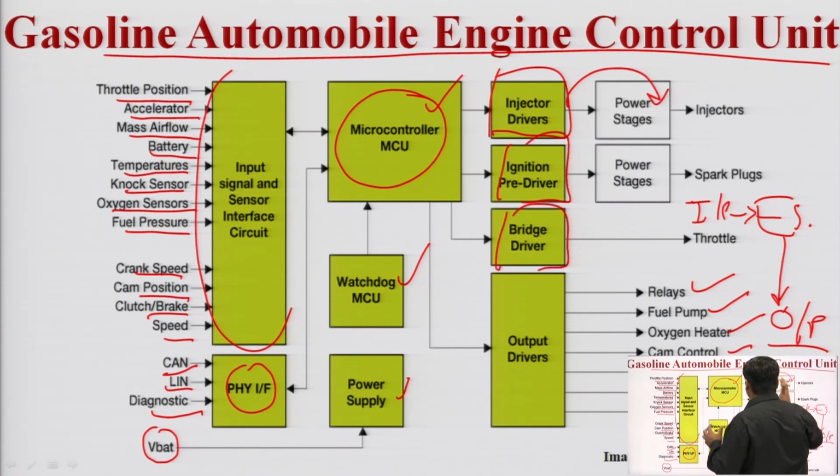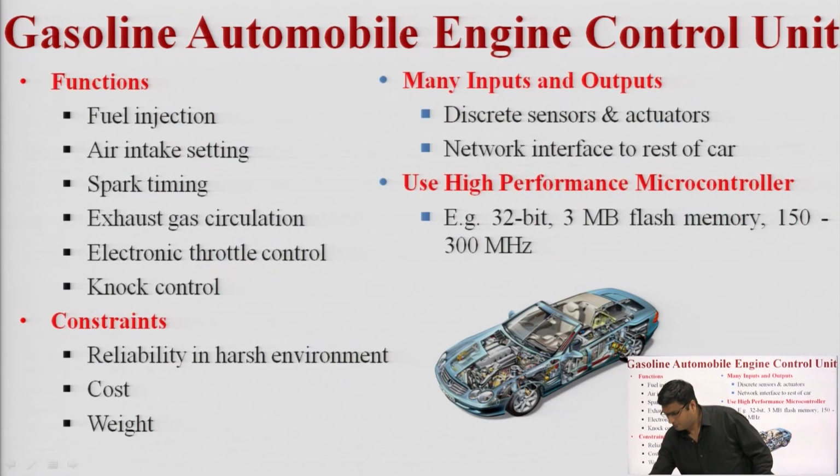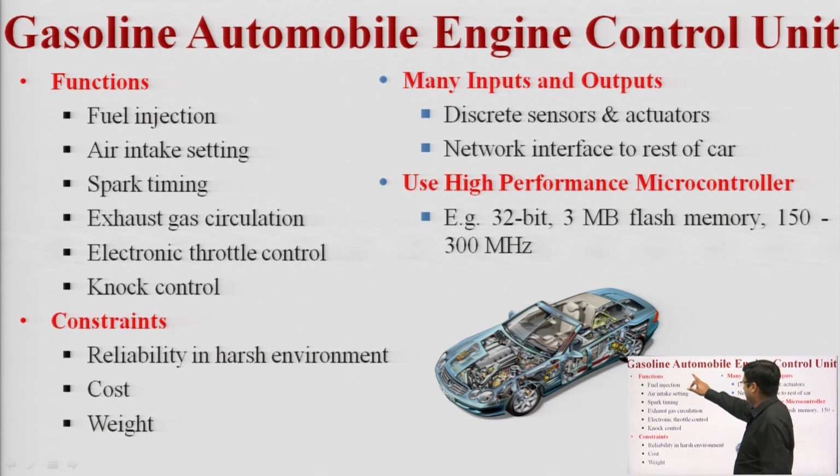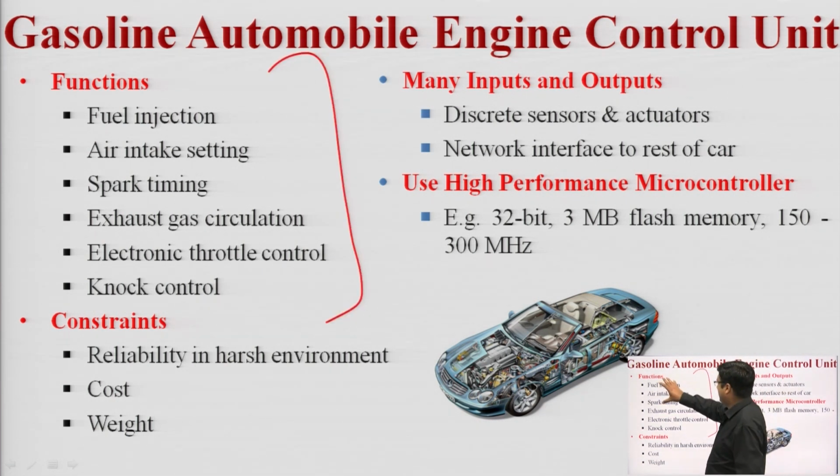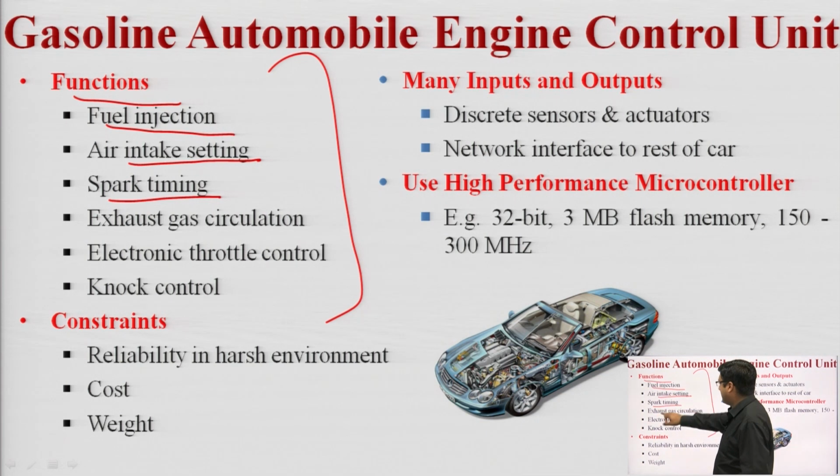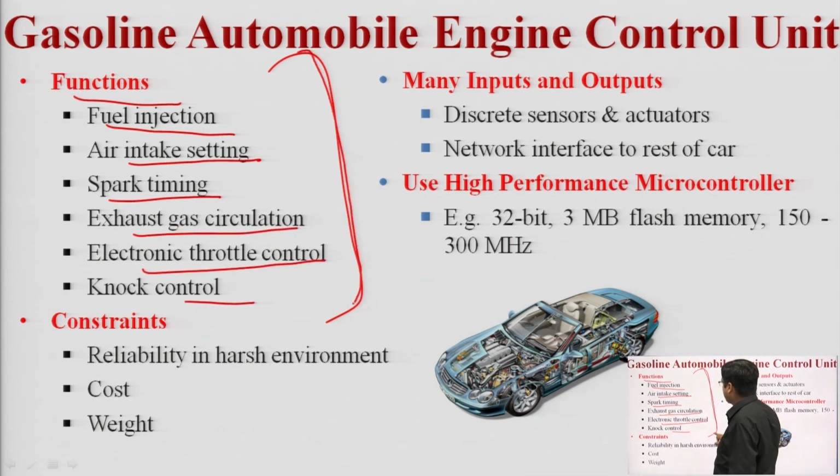So there are various components in the gasoline automobile control unit. In this slide we are mentioning its components one by one. Now the functions: fuel injection unit, air intake setting, spark timing, exhaust gas recirculation, electronic throttle control, and so on. These are all the functions of a gasoline automobile engine control unit.